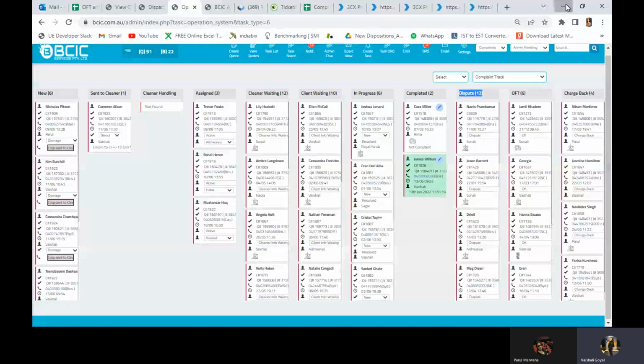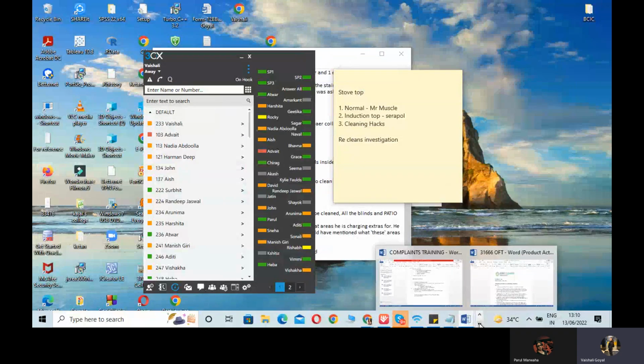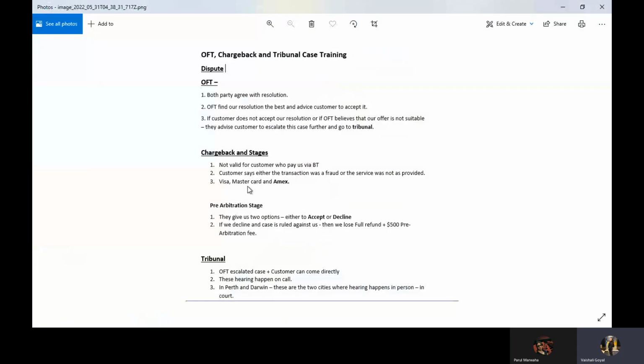Once this is done, the OFT officer will conduct their own investigation. After the investigation, they can come to two or three results. They can either agree to the resolution we offered, the customer also agrees, and we refund the customer that compensation amount.